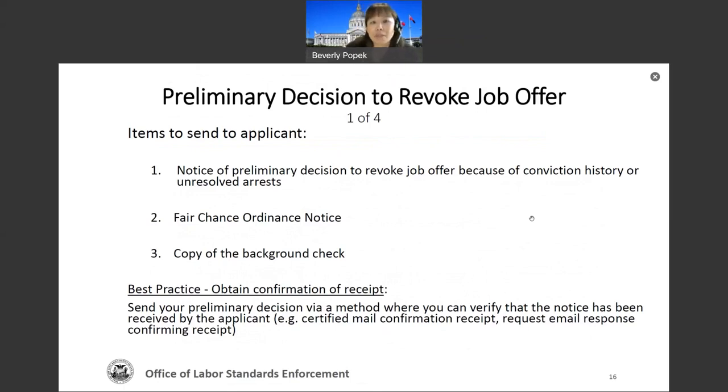Now, as mentioned before, the package contains three key pieces: the notice of preliminary decision to revoke the job offer, the fair chance ordinance notice, and a copy of the background report. The best practice that we recommend is that you send this package in a method where you can verify that the notice has been received by the applicant. So, for example, certified mail, or perhaps you have an email program or portal where you can record the date and time that the applicant has received the package.